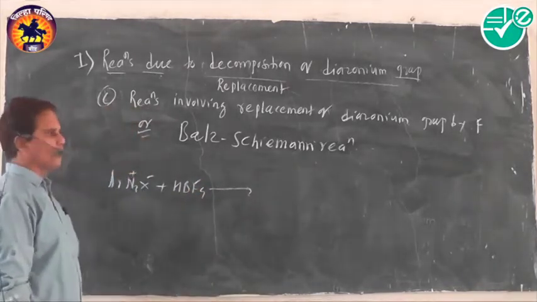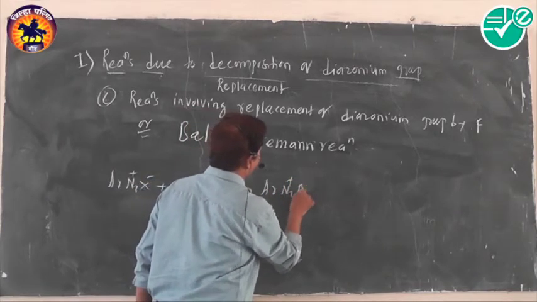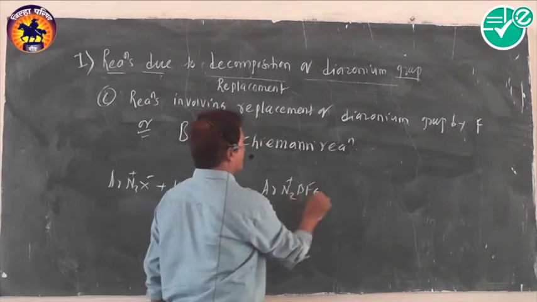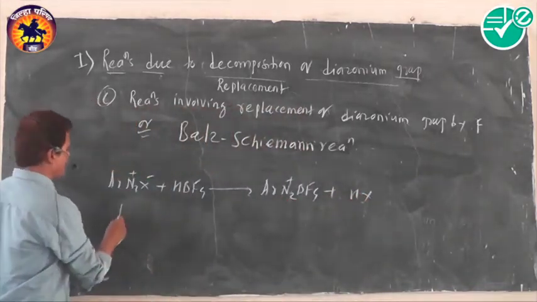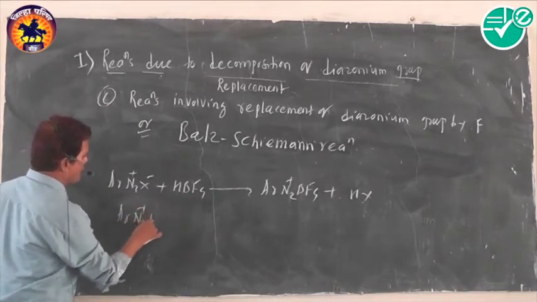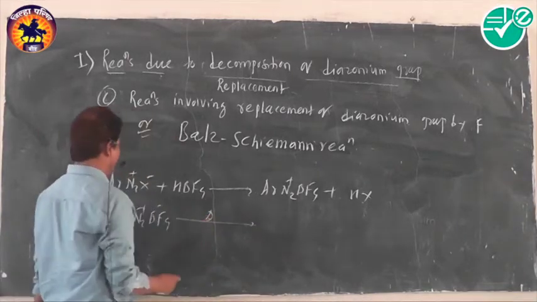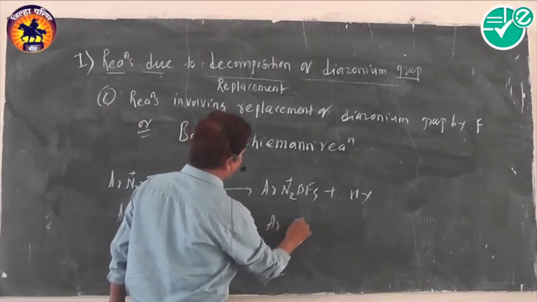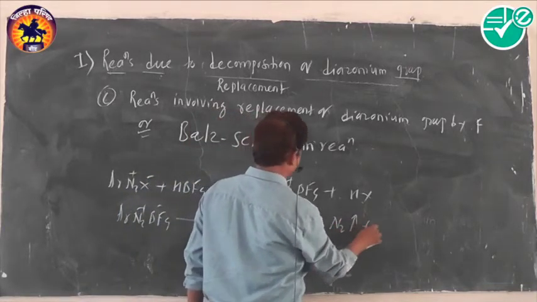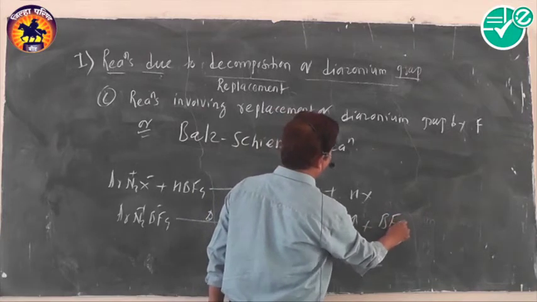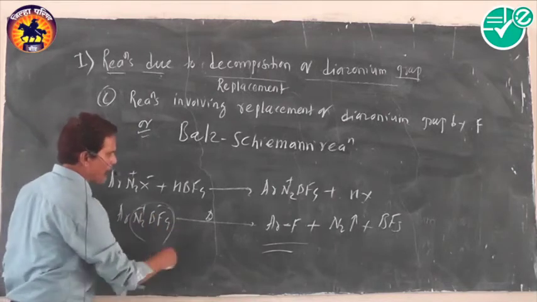First treated with fluoroboric acid, we get aryl diazonium fluoroborate. What kind of compounds are formed? Aryl diazonium fluoroborate compounds are formed. This aryl diazonium fluoroborate, when strongly heated, produces aryl fluoride, then nitrogen gas. In the same way, there is also formation of BF3. This reaction is called the Balz-Schiemann reaction, in which a diazonium group is replaced by fluorine.